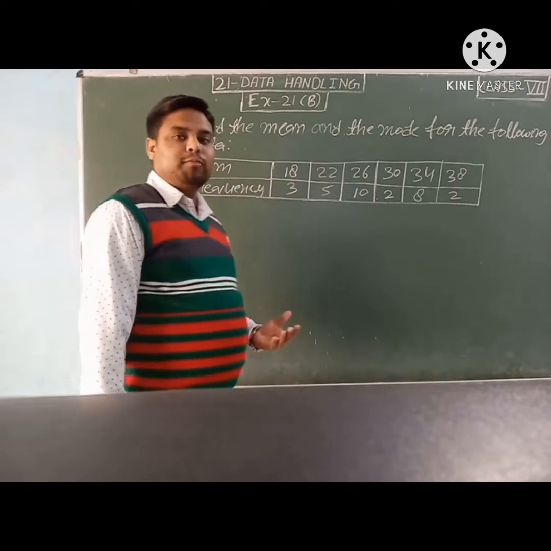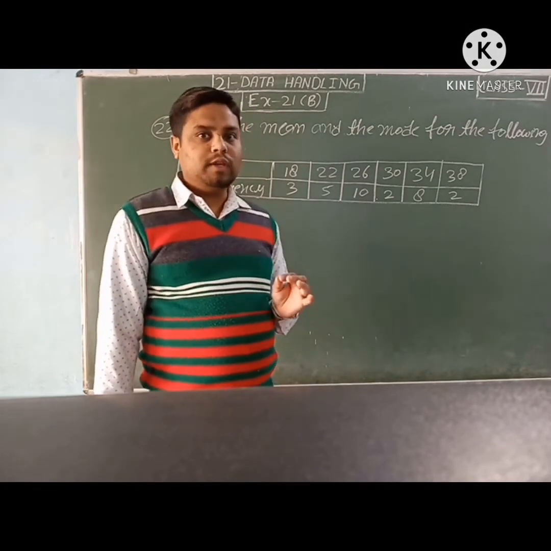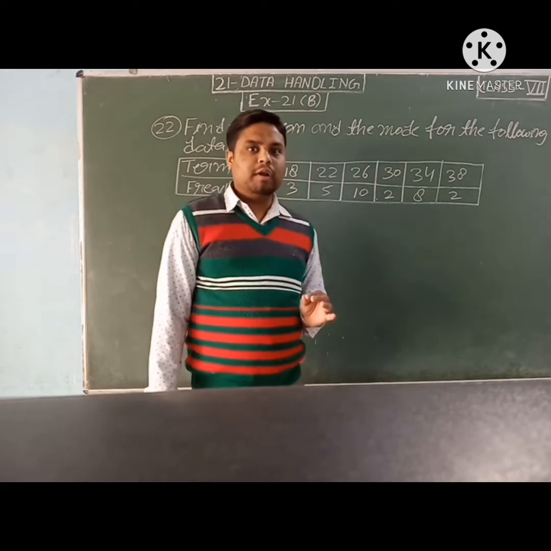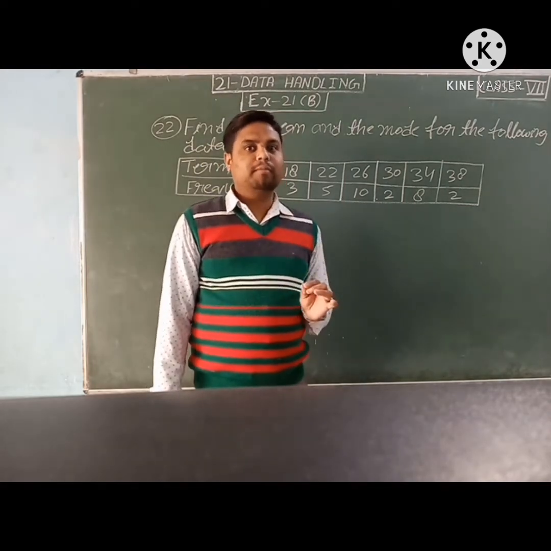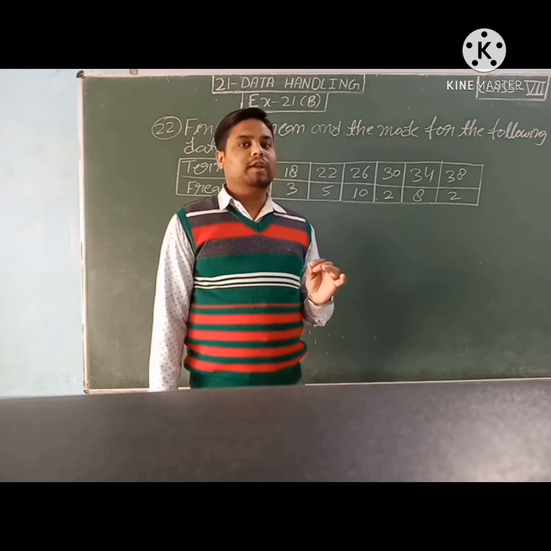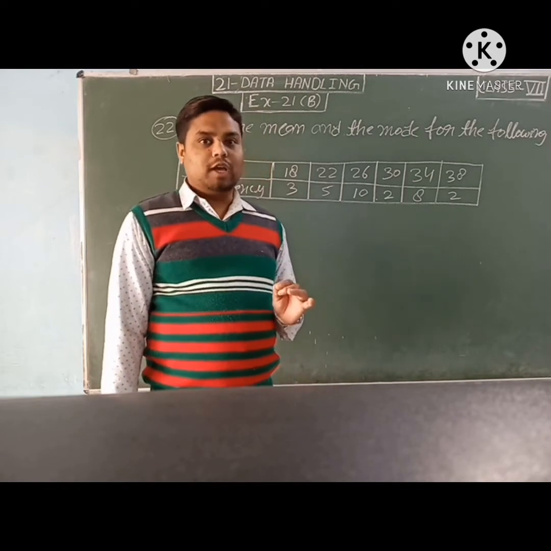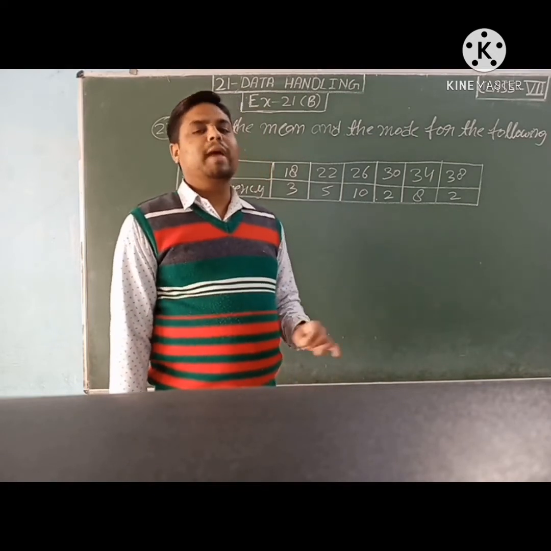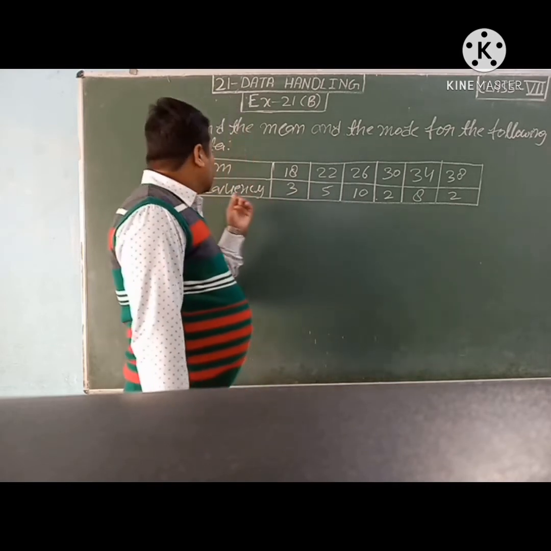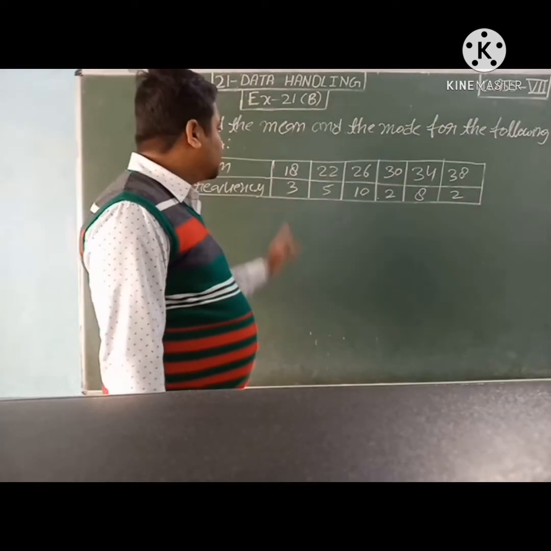So what is mode? Mode is the number whose frequency is maximum in the given data. Or we can say mode is the number which is occurring most number of times in the given data, or maximum number of times in the given data. So see, which number's frequency is maximum in the given data.